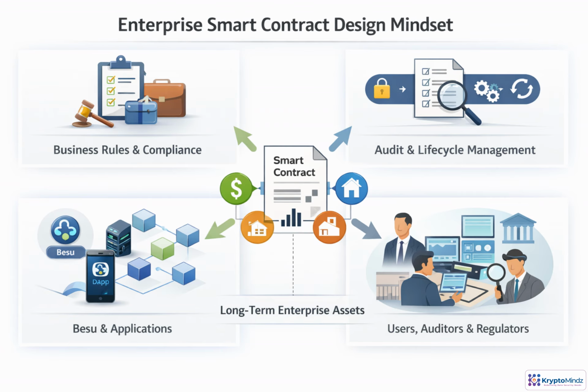In an enterprise environment, a smart contract is not just a program running on-chain. It becomes part of a governed business system. Design starts with business rules, then adds permissioning, auditability, lifecycle controls, and integration with Besu nodes and applications. It also needs to account for the people around it: users, admins, auditors, and regulators. The key mindset is to treat contracts as long-lived assets that must be operated, reviewed, and trusted over time.